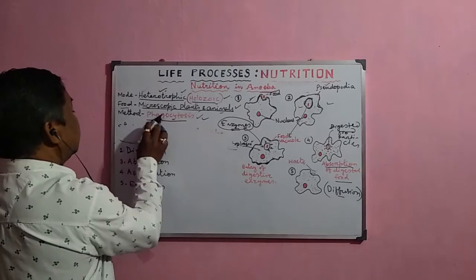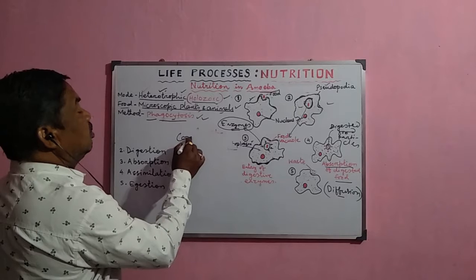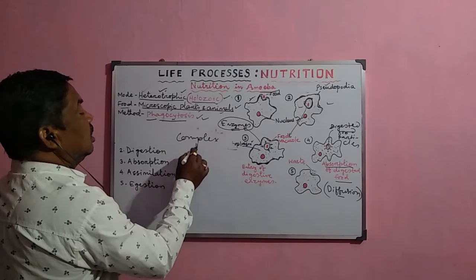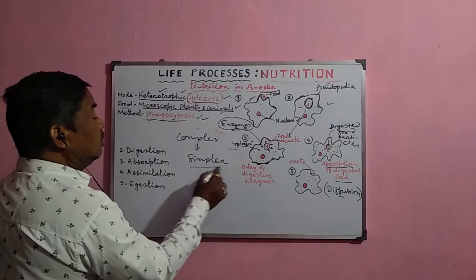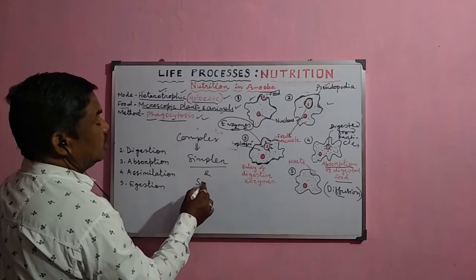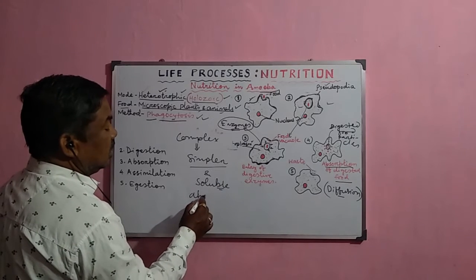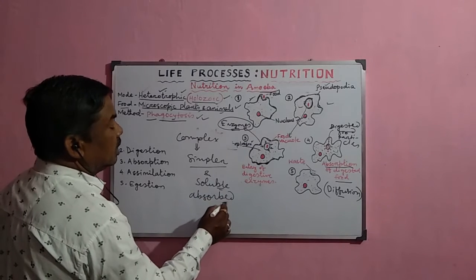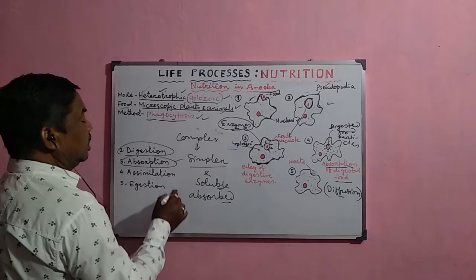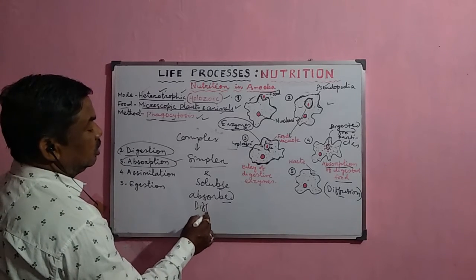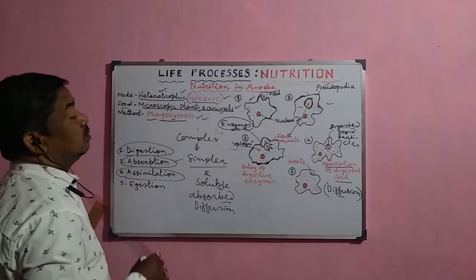Now, the next process is digestion, which occurs inside the food vacuole. During this digestion process, the complex and insoluble food materials are broken down into simpler, soluble forms, and these simpler, soluble food materials are then absorbed into the cytoplasm. So after digestion, they are absorbed into the cytoplasm by the process of diffusion, and after that, the next process is assimilation.